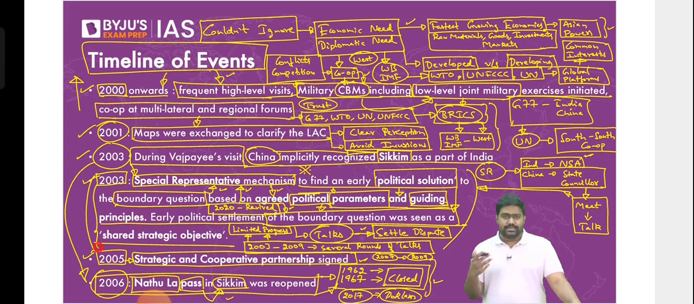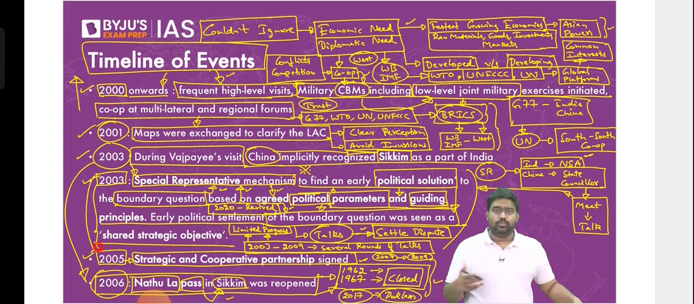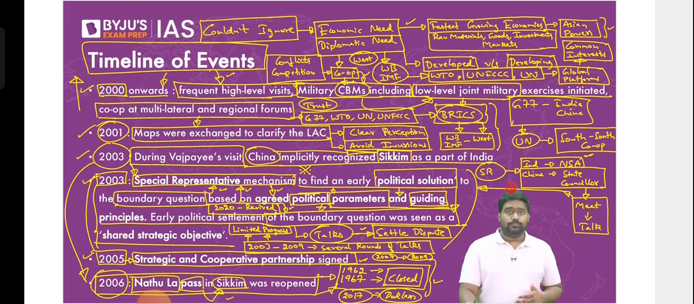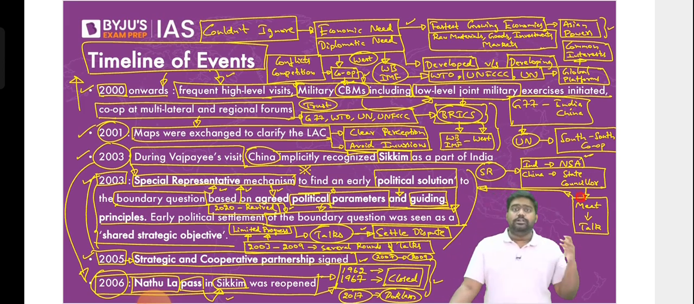That is why the SR mechanism was in the news recently. So UPSC might ask a question: what is the SR mechanism? What does it deal with? So you should know it deals with the border issue. It was an arrangement created in 2003, where special envoys were appointed, India's NSA and China's state councilor, to talk to each other to find a political solution for the border dispute.